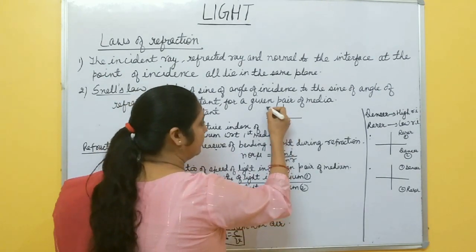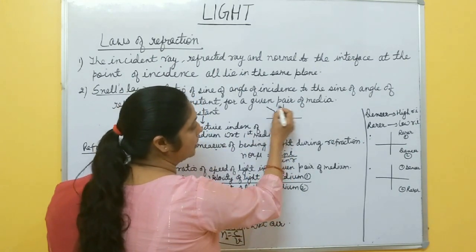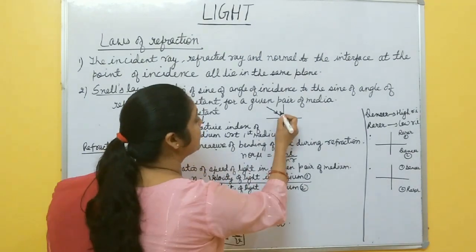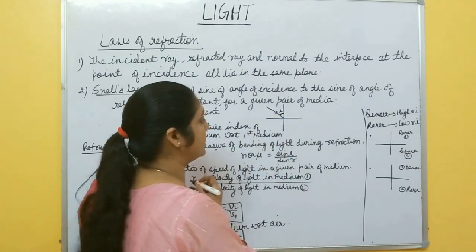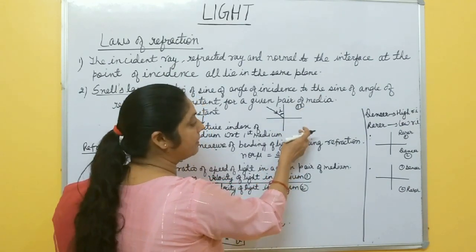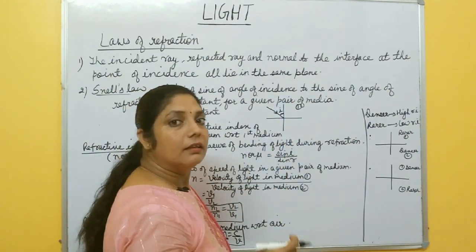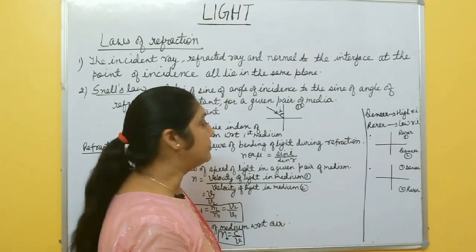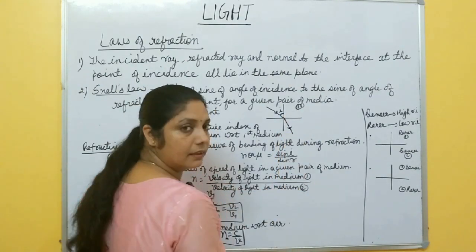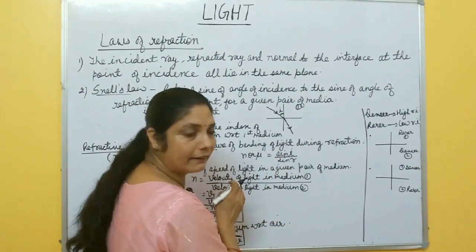Suppose this is an incident ray, right? And this one is normal, and the angle between this incident ray and normal is called angle of incidence. Again, when light travels from the first medium and enters into the second medium, suppose the first medium is a rare medium, less density medium, so it bends towards the normal. It goes like this one. This ray is called the refracted ray.